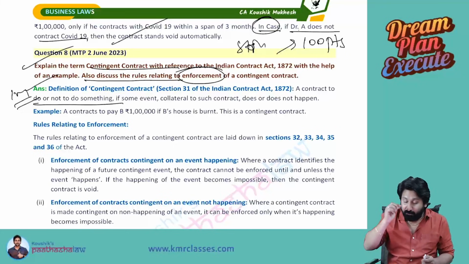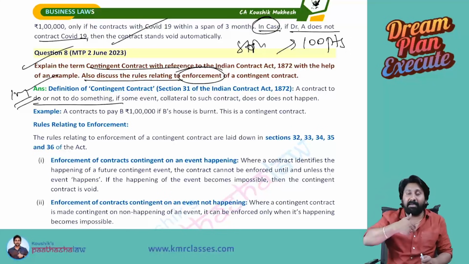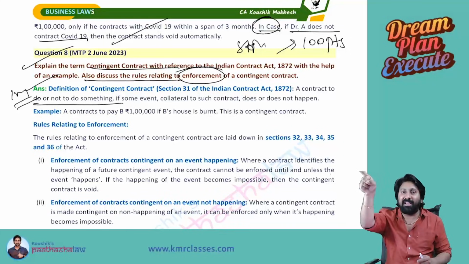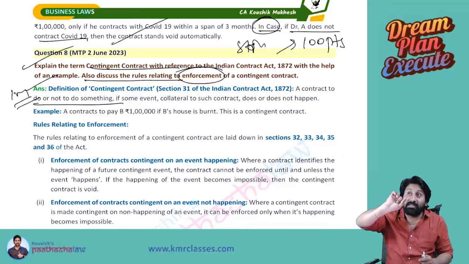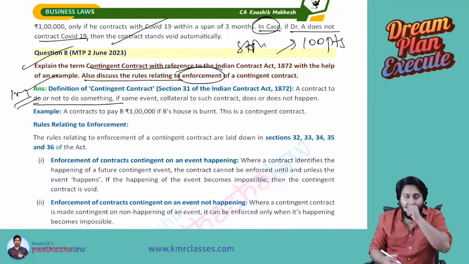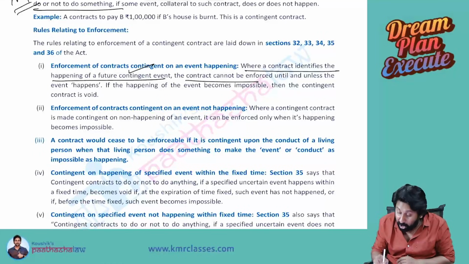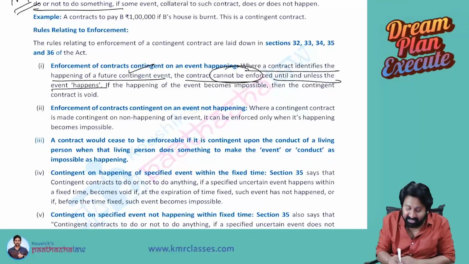Now me giving you rice bags is a guarantee. You giving me 1 lakh is a guarantee. But both are linked to one uncertain event, no? 100 points. Once that really crosses 100 points, the contract becomes enforceable. Okay, see. Where a contract identifies the happening of a future contingent event, the contract cannot be enforced until and unless the event happens.